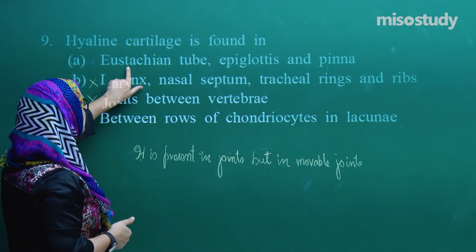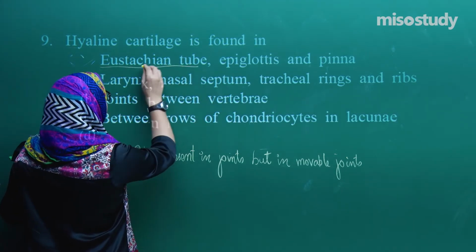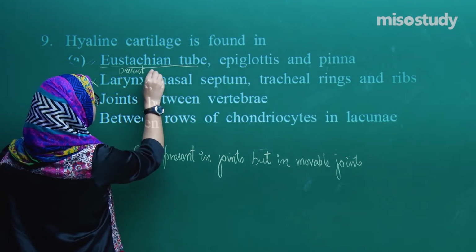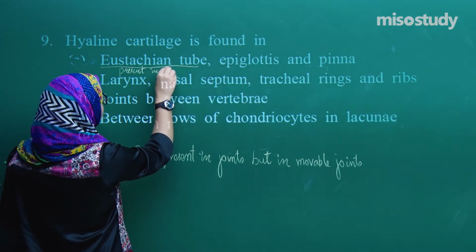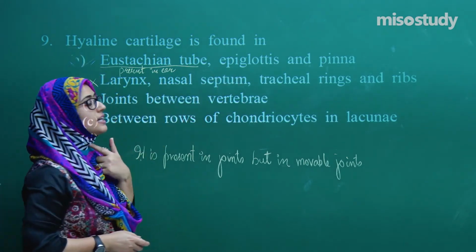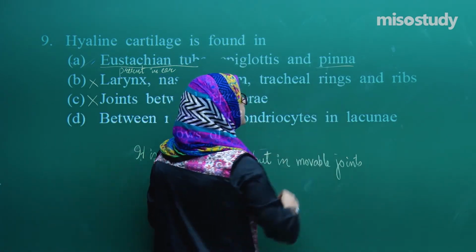Now what about the Eustachian tube? Guys, this tube is present in the ear. Alright, epiglottis, it's here. And the last is pinna. So what is pinna?